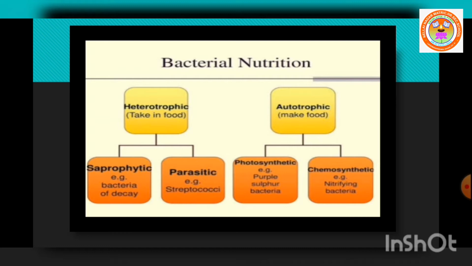Next, heterotrophic bacteria cannot prepare their own food due to the absence of chlorophyll pigment, so they obtain nourishment from other sources. They may be parasite, saprophyte or symbiont.